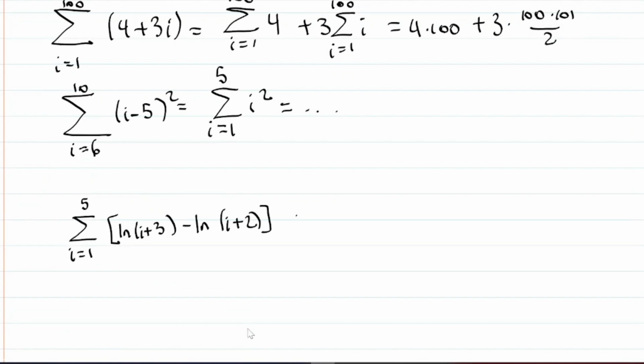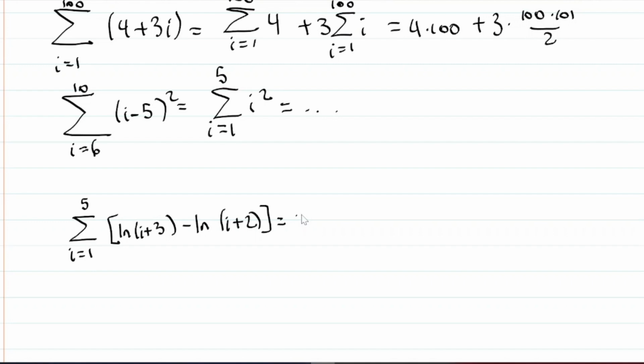Okay, very simple. Now the next one, you see natural logarithm. Why would you panic? You would think, natural log, I don't know how to do this, I'm skipping it. Don't panic. Notice i plus 3 is 1 greater than i plus 2. So this is a telescoping sum, right? Obviously we don't care about the natural log part, we care about the telescoping part. Similarly, this is the larger one, so this is the second term and this is the first term, right? First term, next term.